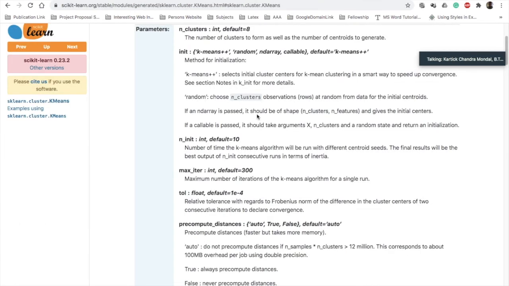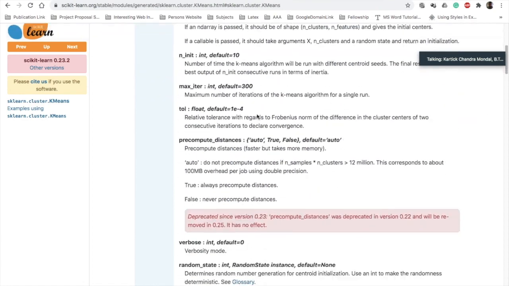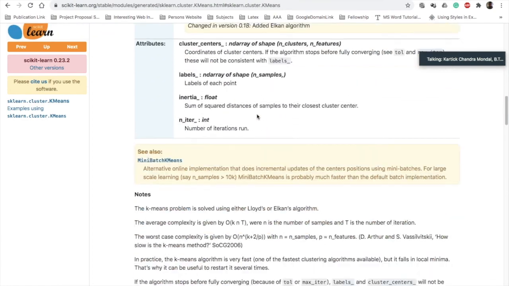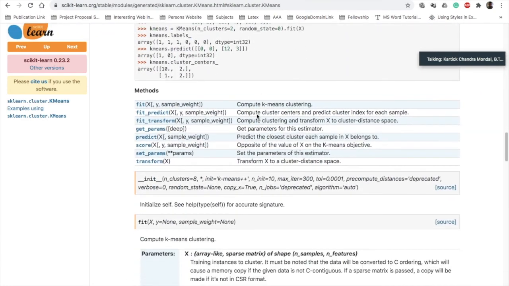How can you find the details of these methods? Go to the bottom of that page and scroll down slowly, and you can find the different methods available here. Fit computes the k-means clustering for a particular data set. There is another method called predict, which is used to predict the closest cluster. This will help you predict the cluster for a data point X.